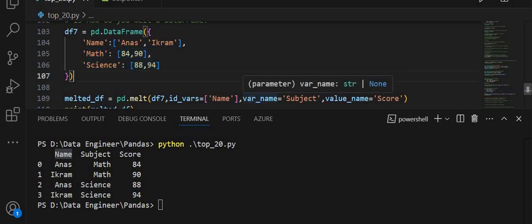So var_name subject creates a new column named subject, as you see in the output, which will contain the original column names math and science. The name of the new column is score, which will contain the values from the melted columns. The values from the melted columns are stored in this score column.